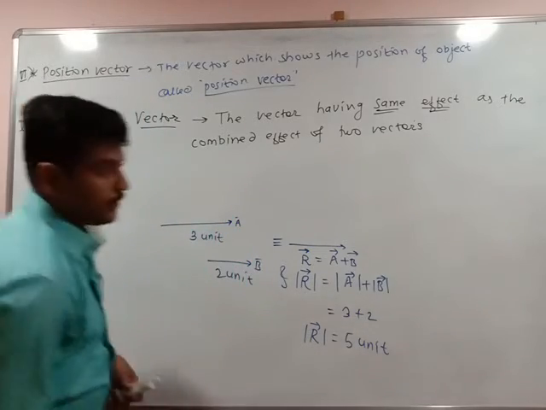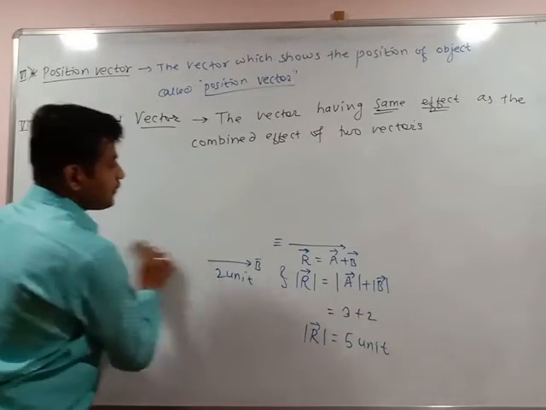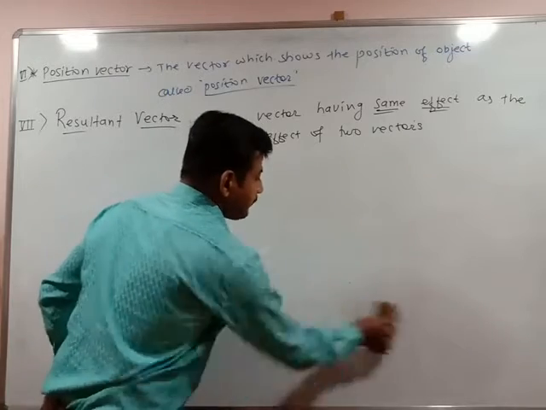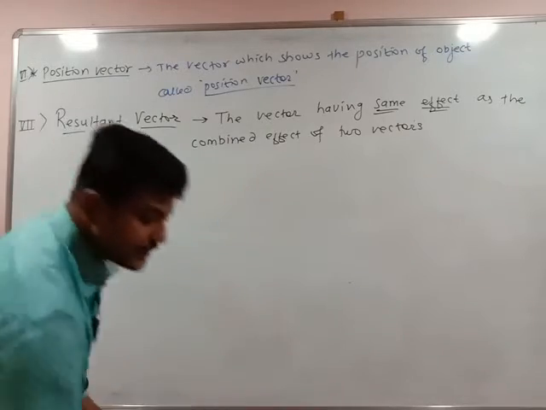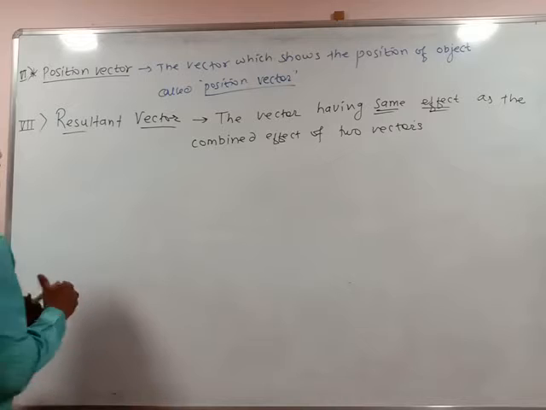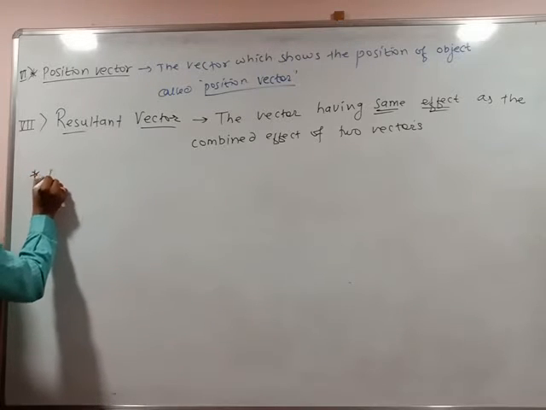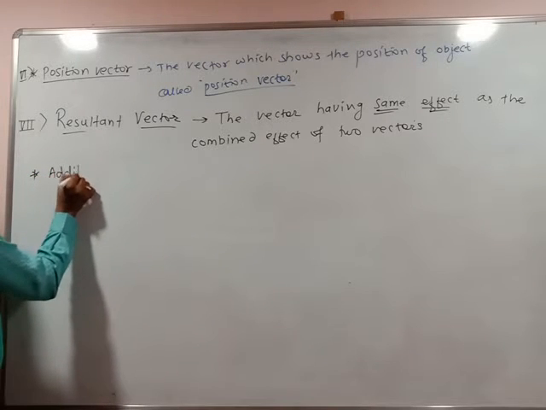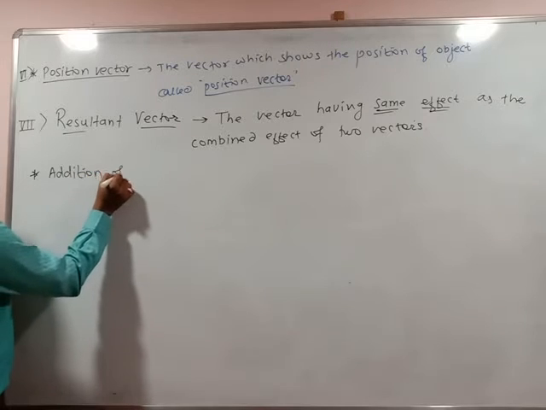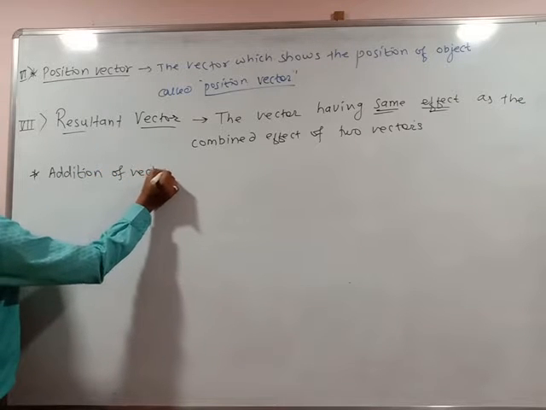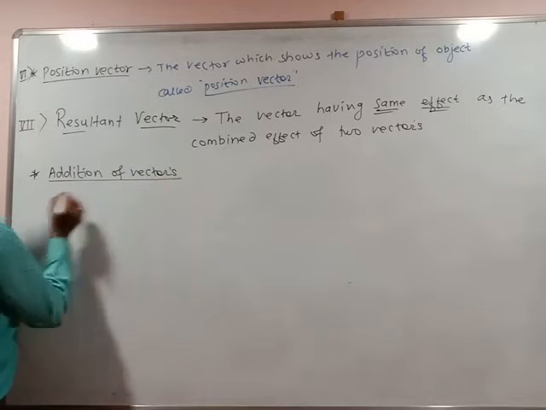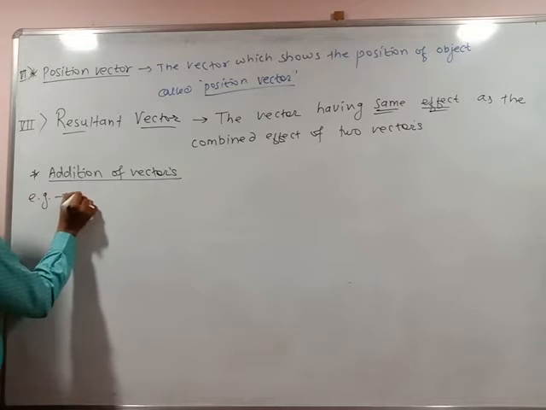Okay. So we see the next point, that is addition of vectors. How the vectors are said to be added. This is the next, and a very simple point. Addition of vectors. So I will consider one example.